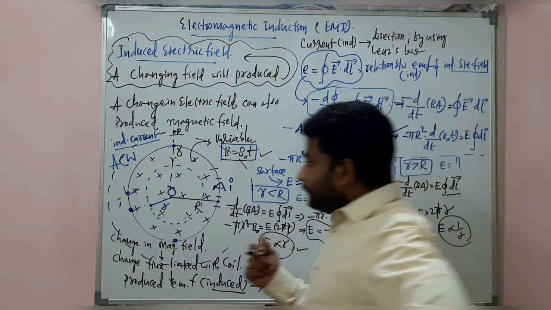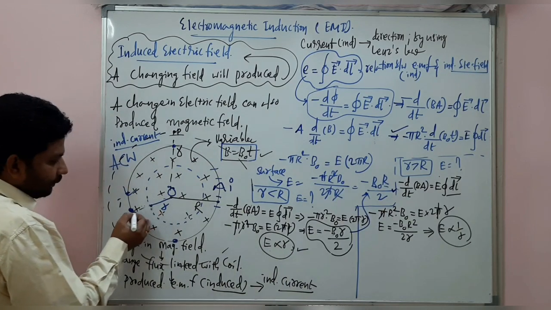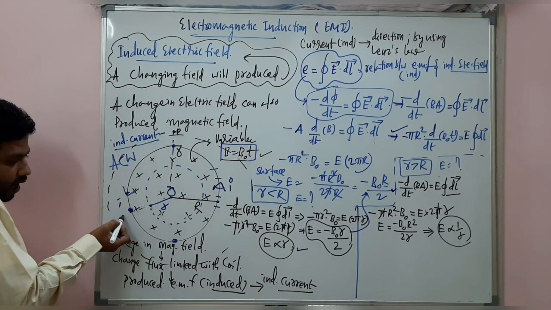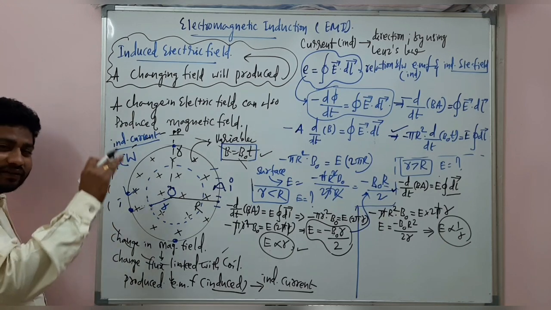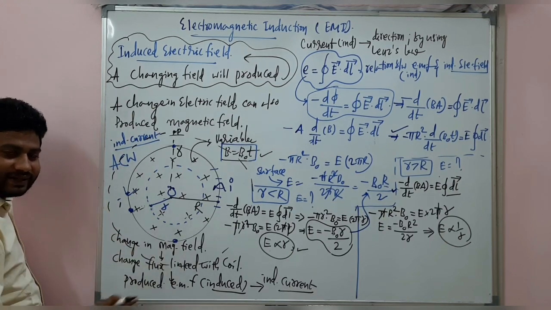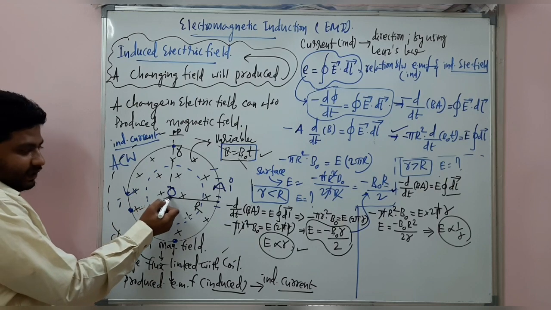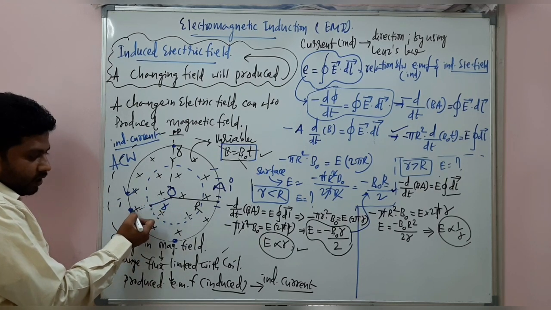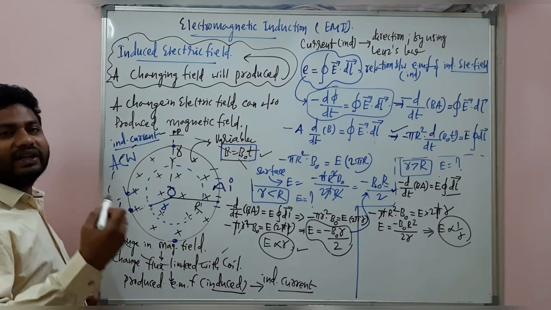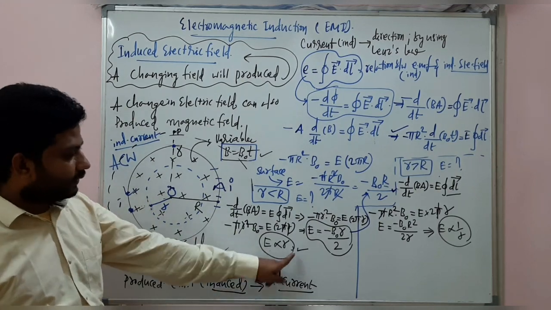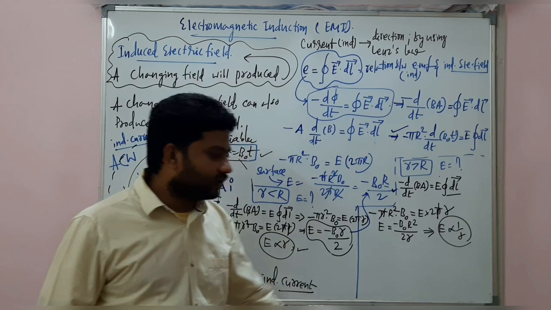So when we are moving out of the circular ring, the induced electric field decreases. From the center, when you are moving towards the surface of the circular ring, the induced electric field increases. Directly proportional, inversely proportional.